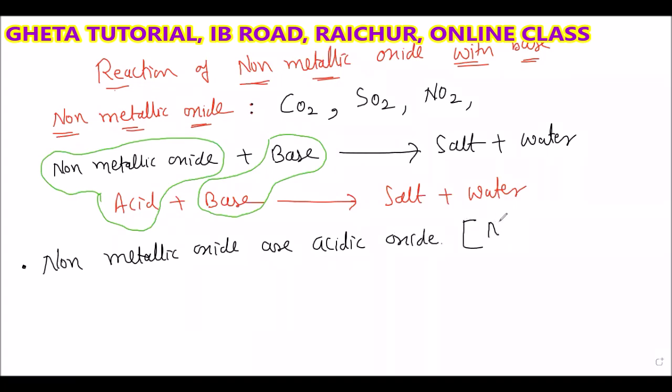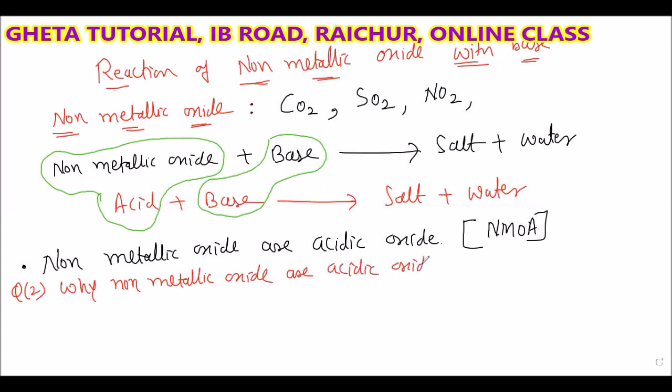The short form is NMOA: non-metallic oxides are acidic oxides. Again, the question they will ask is: why are non-metallic oxides acidic oxides? The answer is similar to the previous one. Why are non-metallic oxides said to be acidic oxides?